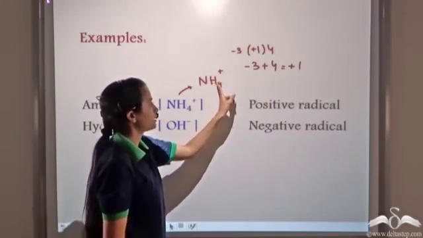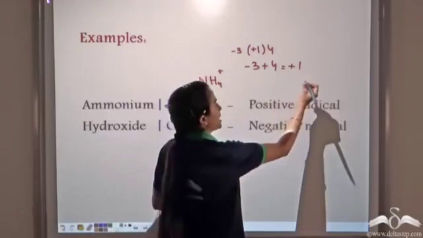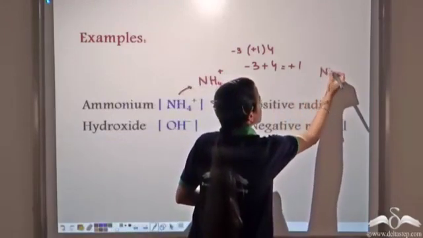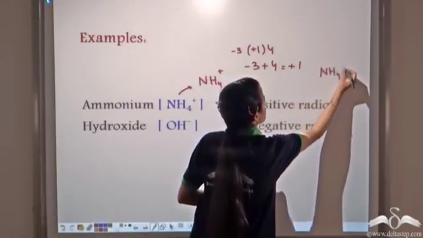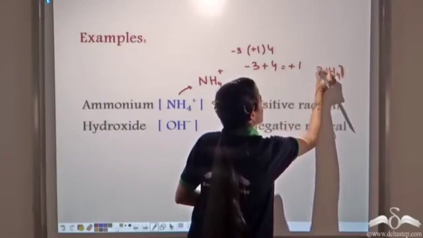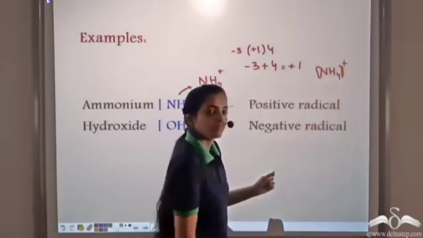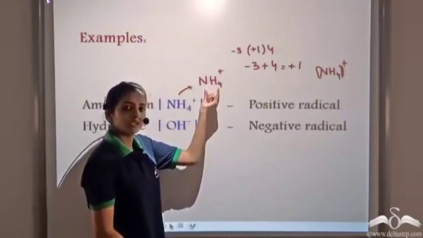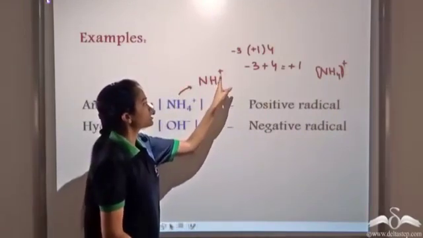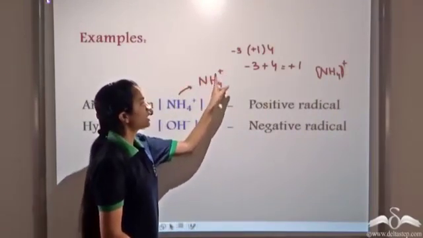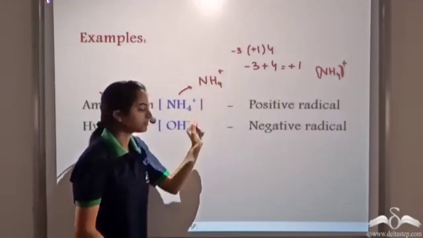So this can be represented as NH4+, or at times, to avoid discrepancy, this can also be represented as (NH4)+. But most of the time you will see it represented like this. So this plus charge shows that it's for the entire ammonium radical.